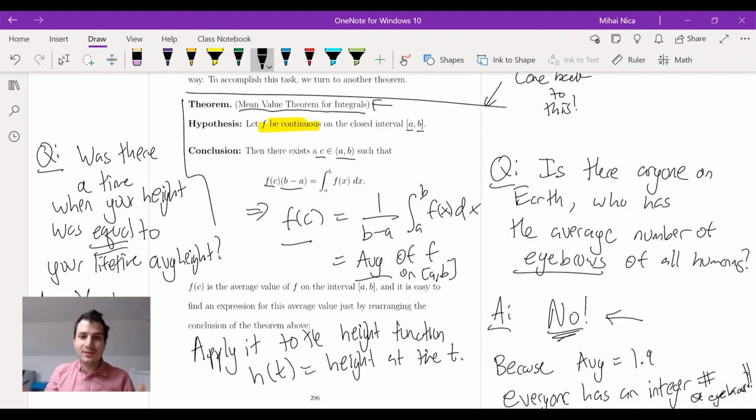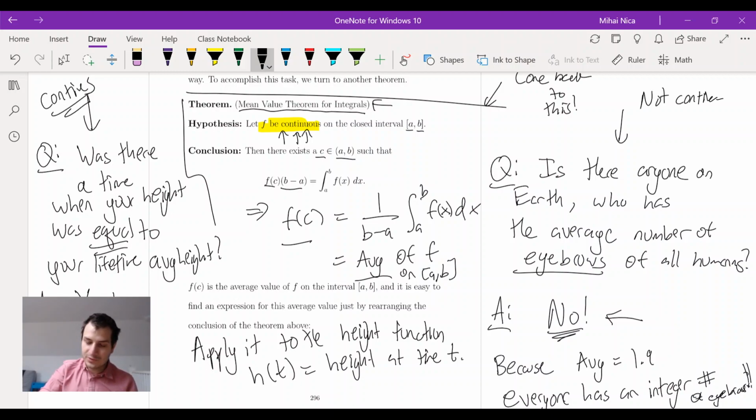So that's a fun thing. And the difference between these two examples is that in this one the function is continuous, and that is an important hypothesis of the mean value theorem for integrals. In the eyebrow example it is not continuous, and that's why the answer was no. That was a discrete thing, either 0, 1, or 2 eyebrows, but this is a continuous thing: what is your height?